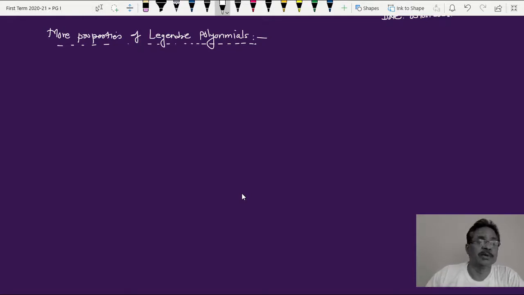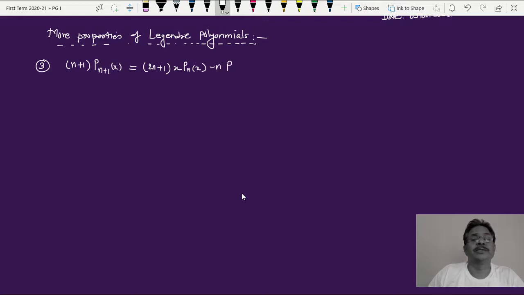Okay, so this may be the third or fourth property, whatever. You can write this number and first write this property. We have to show that (n+1) P_{n+1}(x) is equal to (2n+1) x P_n(x) minus n P_{n-1}(x). Actually, we are going to discuss this later on. This is called a recurrence relation.